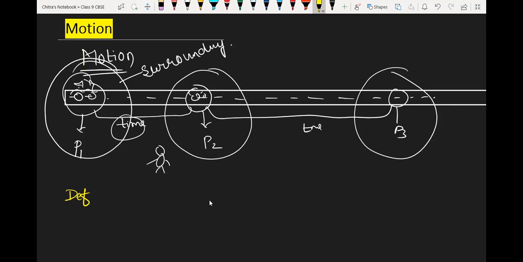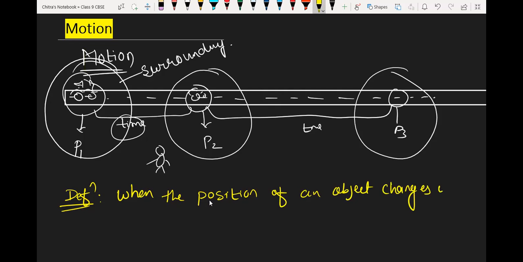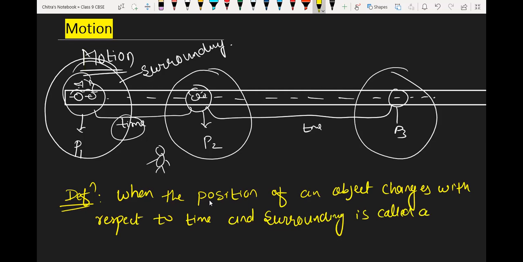Definition of motion: when the position of an object changes with respect to time and surrounding, it is called motion.